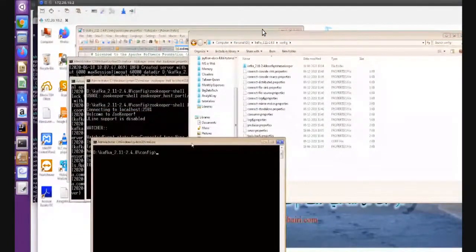If you want to create topics here, use kafka-topics --create --zookeeper localhost:2181. The topic name is test. Replication factor is 1. Partitions is 3 or 4, whatever you want.